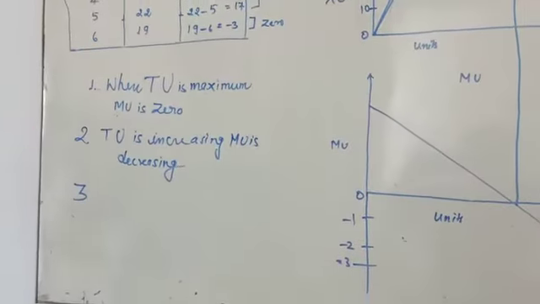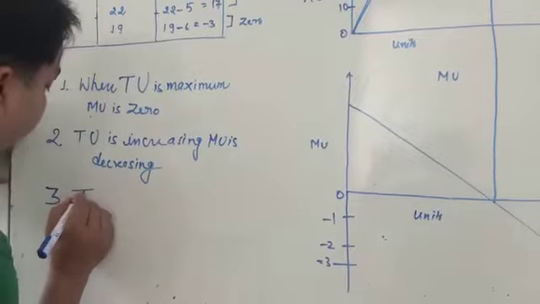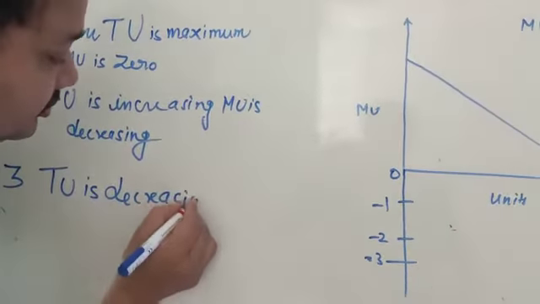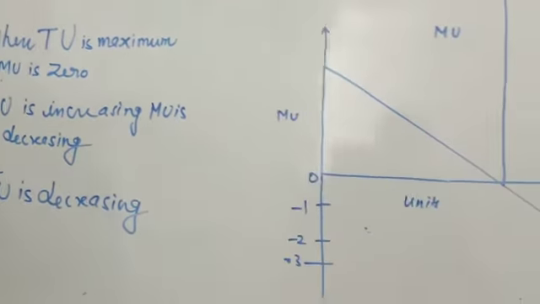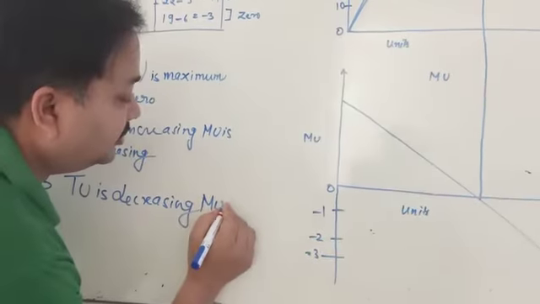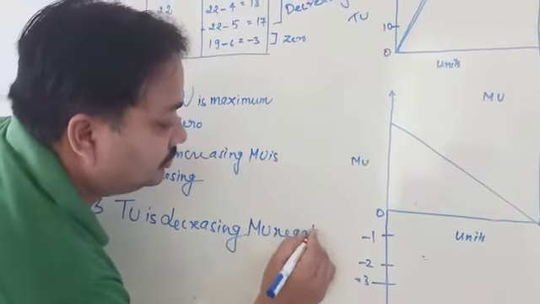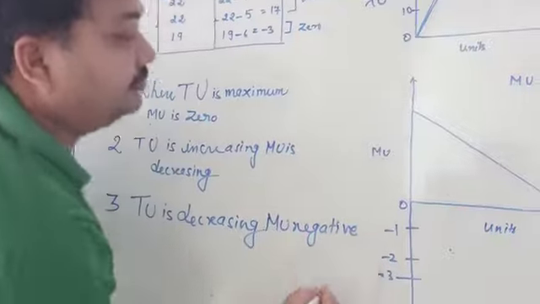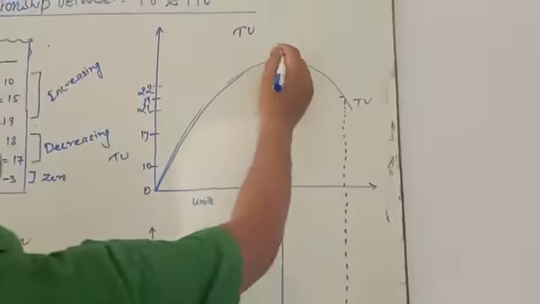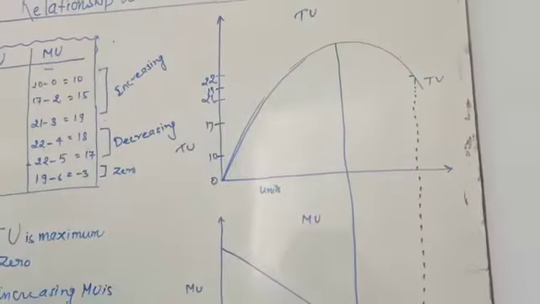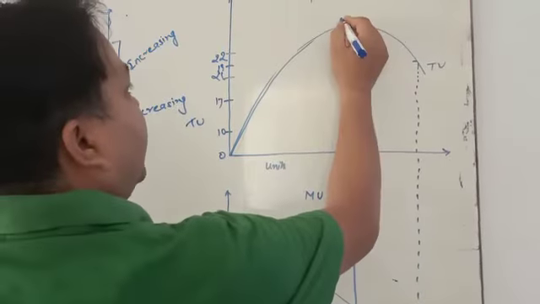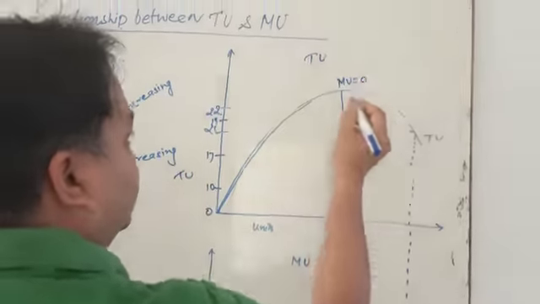So you can write down, when TU is decreasing, MU is negative. Okay. So there are three relations here. When TU is maximum, MU is 0.